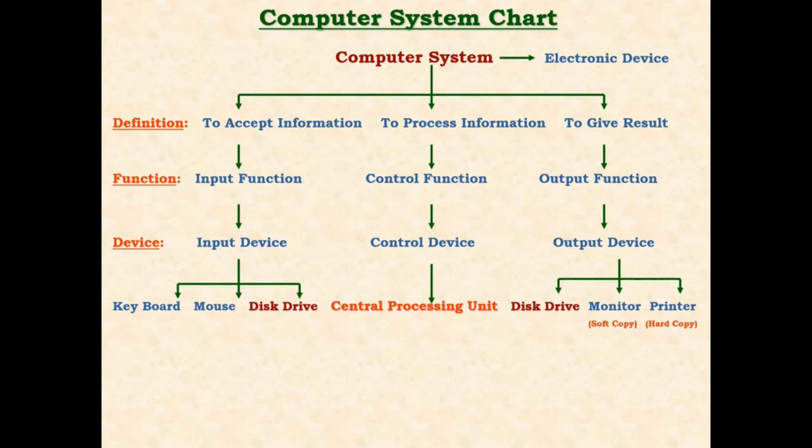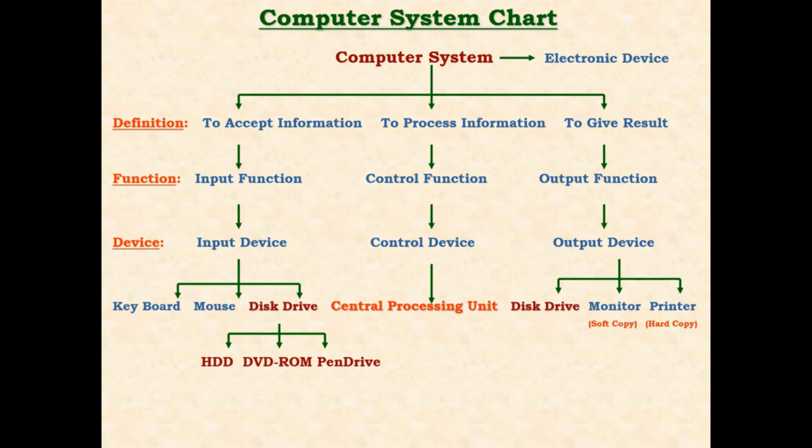Now, the disk drive does the input function. The popular input disk drives are hard disk, DVD-ROM, and pen drive. Initially, we also had floppy disk drive, and then after changes and new developments, we came with the hard disk, then the CD-ROM, now we have DVD-ROM, and the latest we have pen drive, portable hard disk, and many other disk drives.